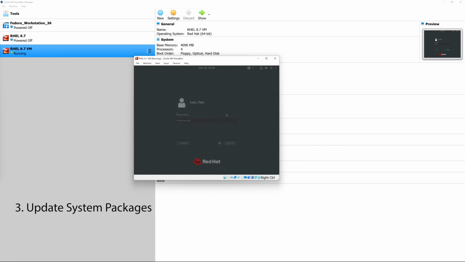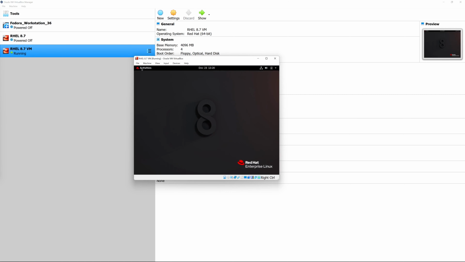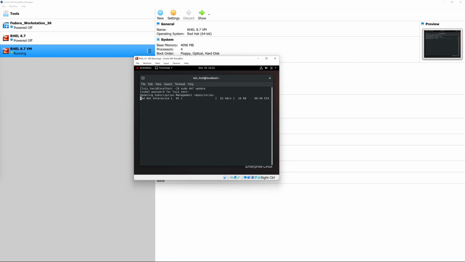And we do that by, again, launching a terminal. And remember, under activities, then the terminal icon. Once we have our terminal up, we're going to use the sudo command in order to elevate our privileges, and we're going to use sudo dnf update. Once you do sudo dnf update, it will show you a list of all the available packages for you to update.